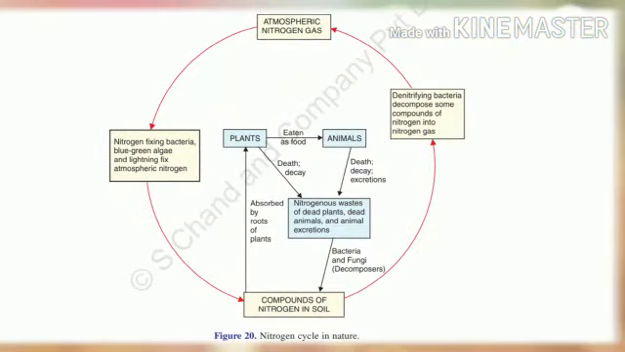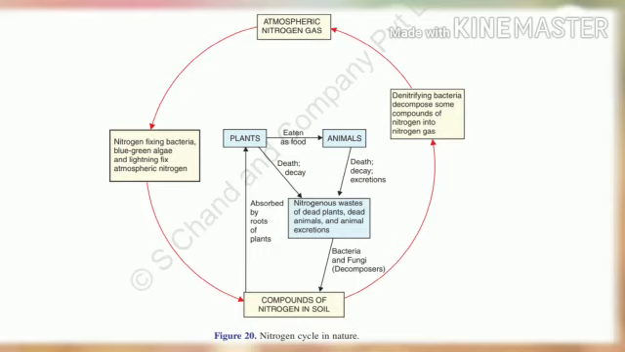On the other hand, some of the compounds of nitrogen formed from the decay of dead plants and animals are decomposed by denitrifying bacteria present in the soil to form nitrogen gas. Understand, children? So what happens? All the compounds of nitrogen are not used again and again by the plants. Some of the compounds of nitrogen are converted back into free nitrogen gas with the help of denitrifying bacteria.